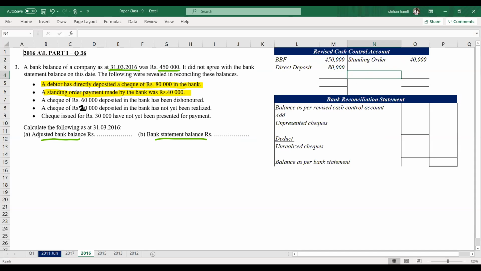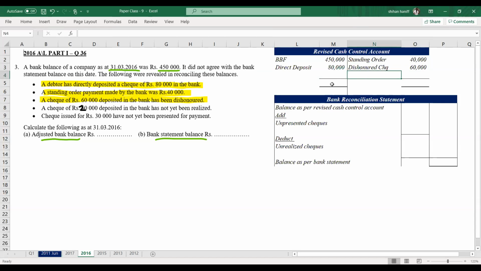Next, a check of 60,000 deposited in the bank has been dishonored. So deposited means it will be debit. Dishonored means we have to credit. Dishonored check will be credited to the revised cash control account, 60,000. Dishonored check.